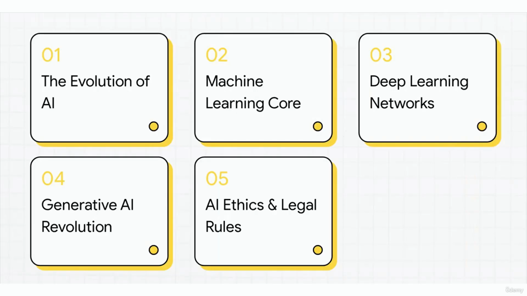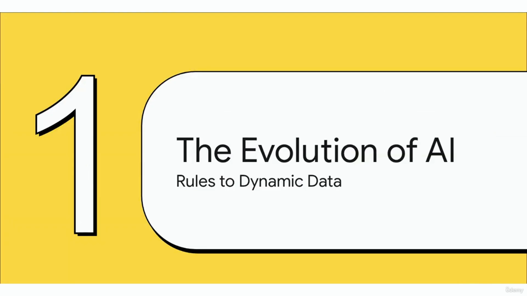Here's our roadmap for this explainer. 1. The evolution of AI. 2. Machine learning core techniques. 3. Deep learning and networks. 4. The generative AI revolution. And 5. AI ethics and legal rules. Let's get right to it. Okay, let's dive into this.